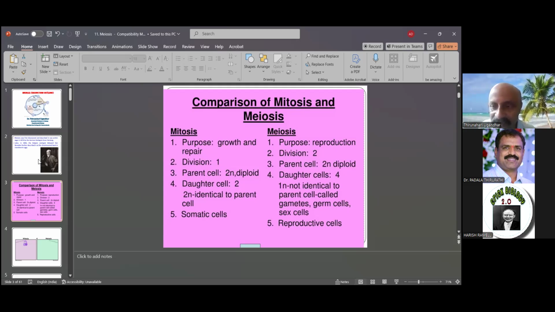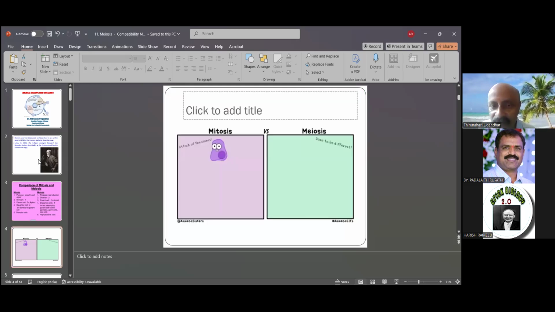Mitosis takes place in somatic cells. Meiosis takes place in the reproductive cells, also called sporogenous tissues. These sporogenous tissues form in the sporangium or the female or male gametangium. This is where mitosis and meiosis take place.